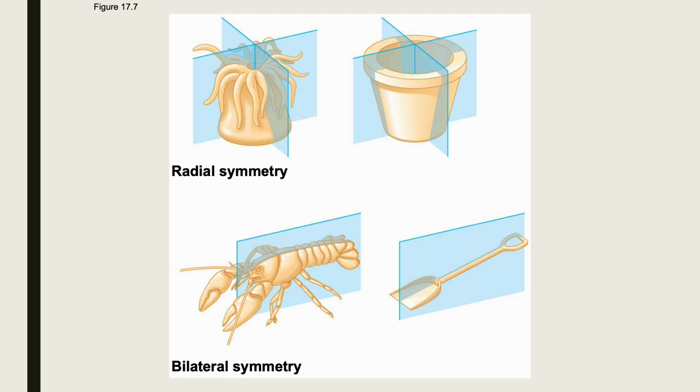Here's a good picture representative of the types of body symmetry, radial versus bilateral. And what kind of body symmetry do we have as humans? We have bilateral symmetry, exactly.